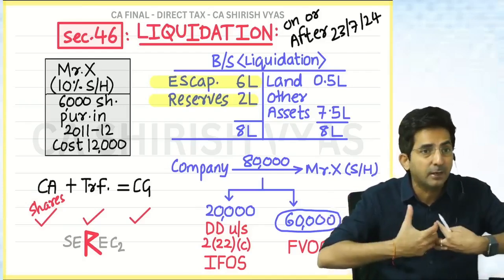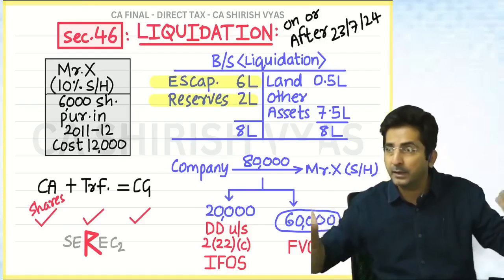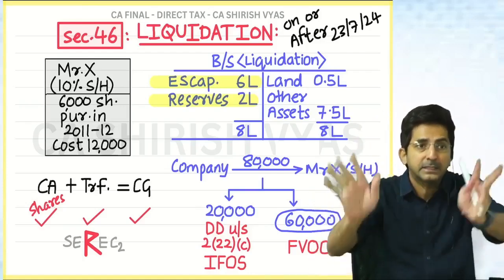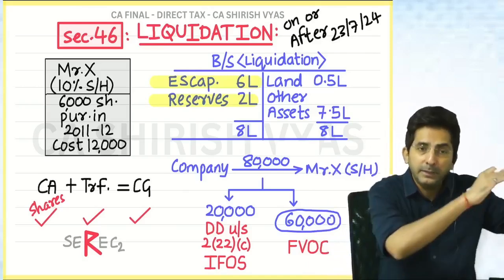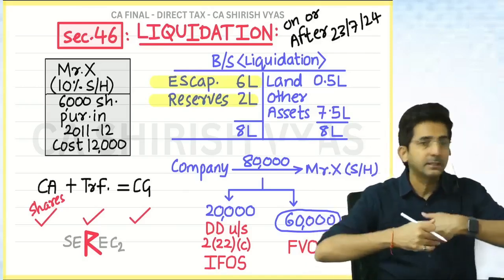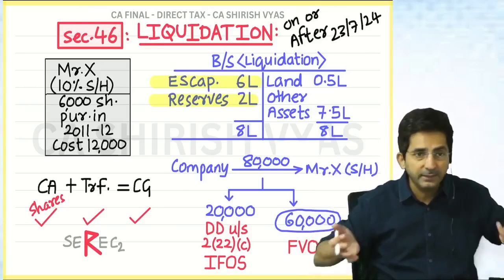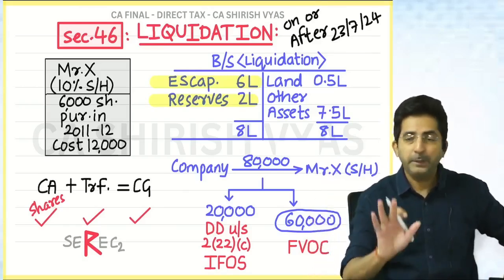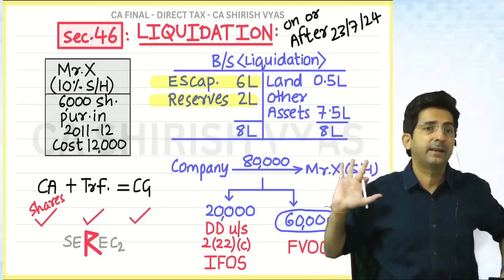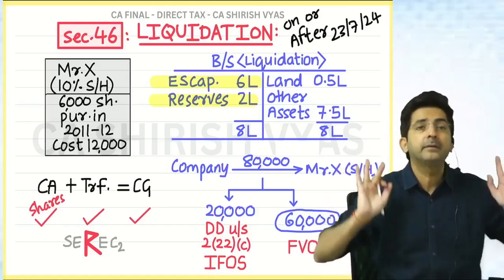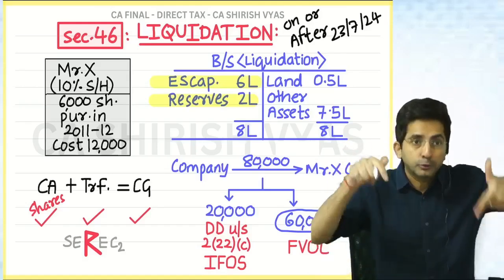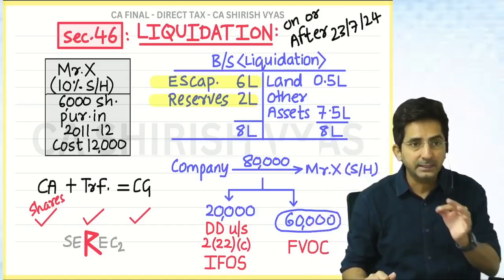Dividend is division of reserves. So whenever a company's reserves are divided, whether at the time of liquidation or while the company is going on, it is division of reserves, which means dividend. But people don't accept this as dividend. That's why law says deemed, assumed to be dividend. You don't agree, but we will assume this as dividend. And there is a section for this.